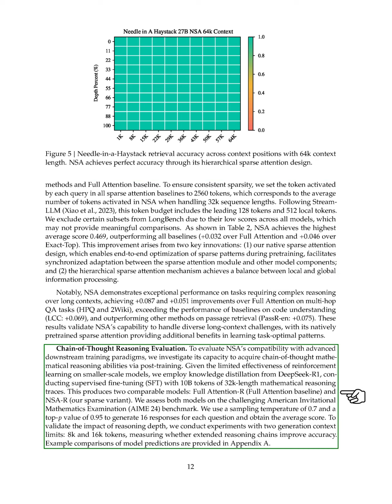In the chain-of-thought reasoning evaluation, we assess NSA's ability to learn mathematical reasoning through post-training. We use knowledge distillation from DeepSeek R1 and conduct supervised fine-tuning with a large dataset of mathematical reasoning traces. We compare NSA-R, our sparse variant, with Full Attention-R on the American Invitational Mathematics Examination benchmark.